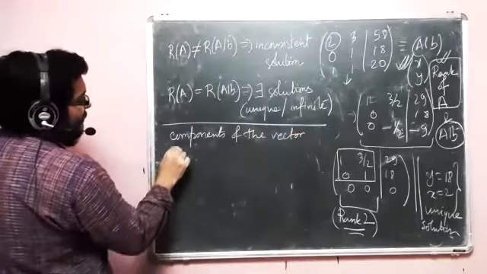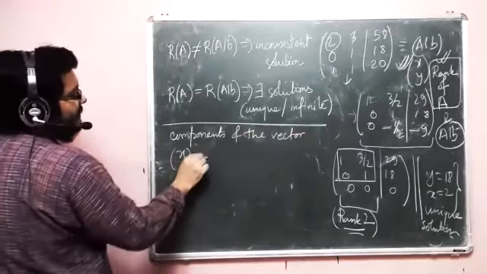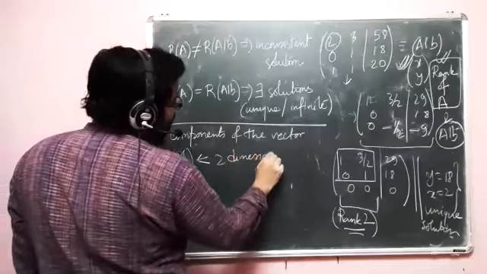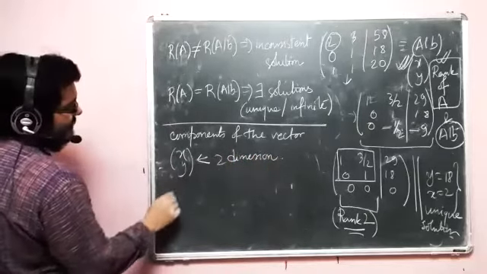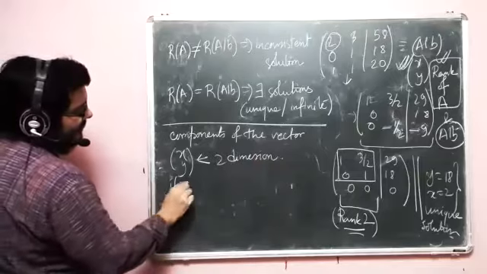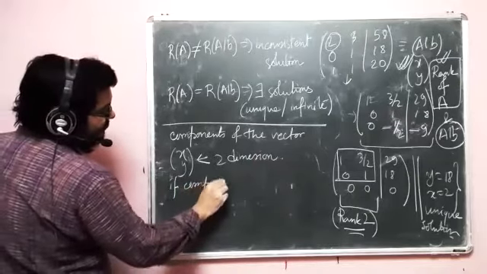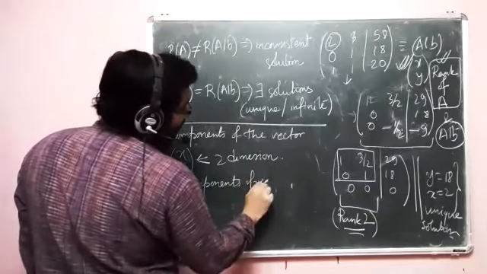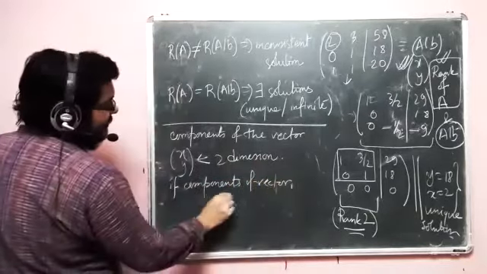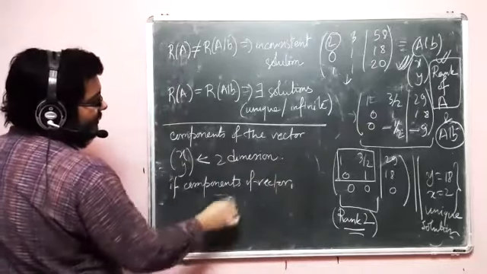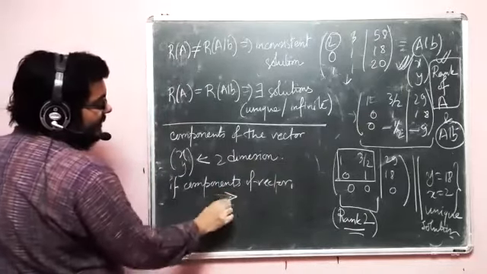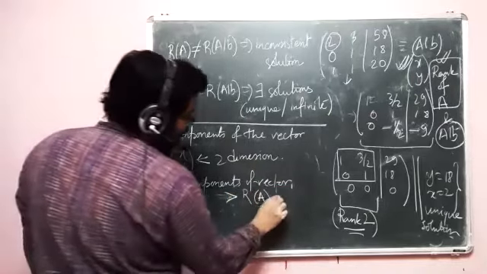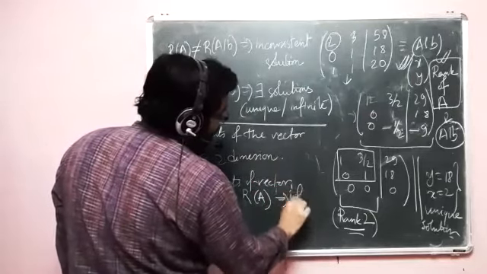That means if I'm looking at xy, then obviously it is a vector coming from two dimensions, right? So I can have a rule like this: if the components of the vector, that is the number of components in a vector, is greater than rank of A, then we have infinite solution.